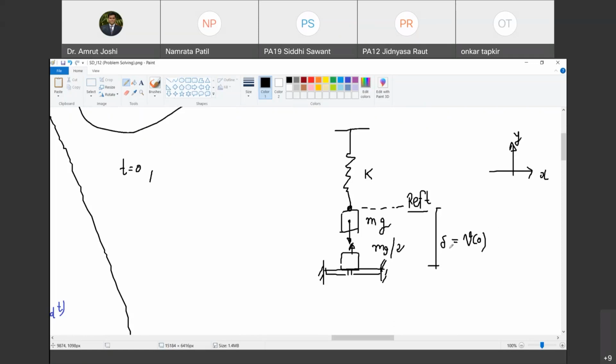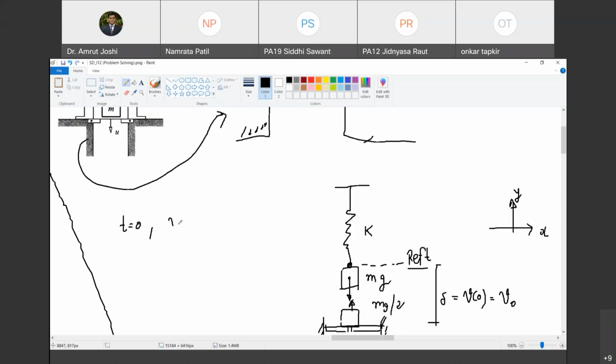So at time t equal to 0, when the stoppers are about to get released, at that time the displacement of the spring with reference to the unstretched position, which is our reference, is delta equal to V of 0. V at time t equal to 0. I also call this as V0. Are you with me? And how much is V0 is my question. That V0 will be equal to force mg by 2 divided by stiffness K. Do you agree with me?